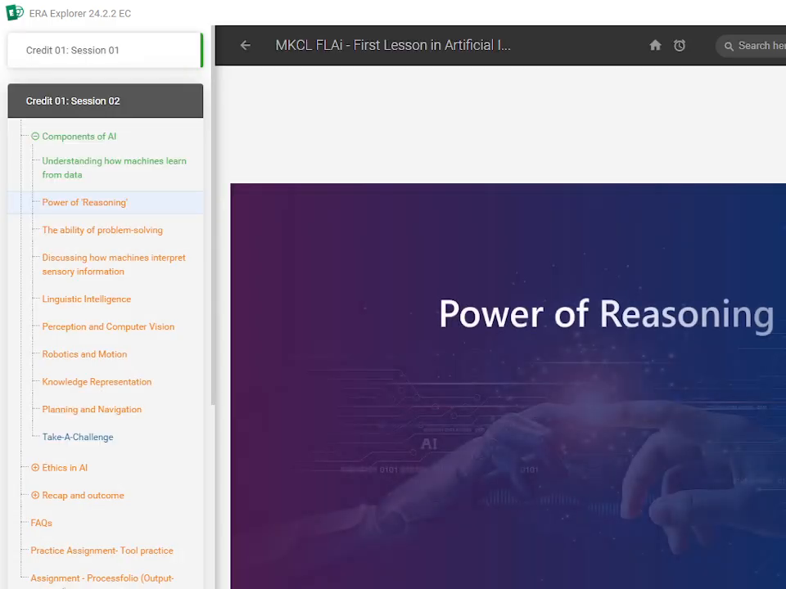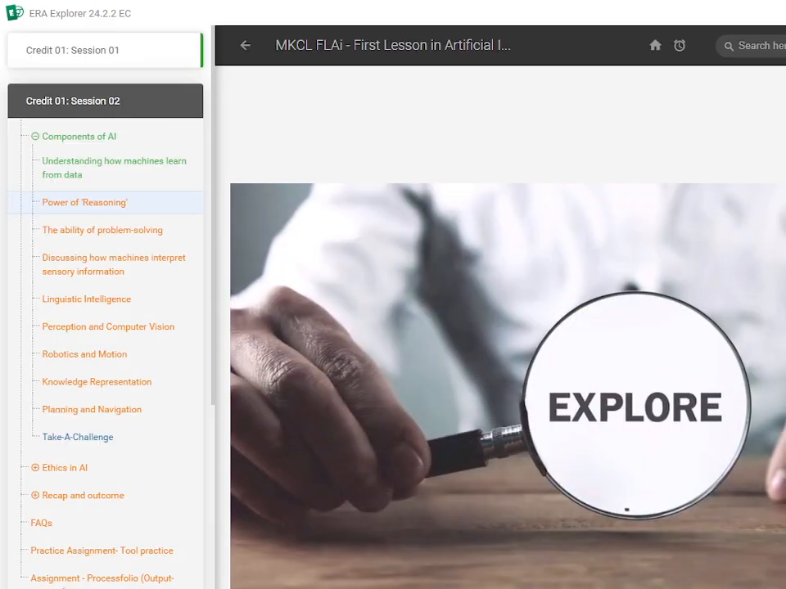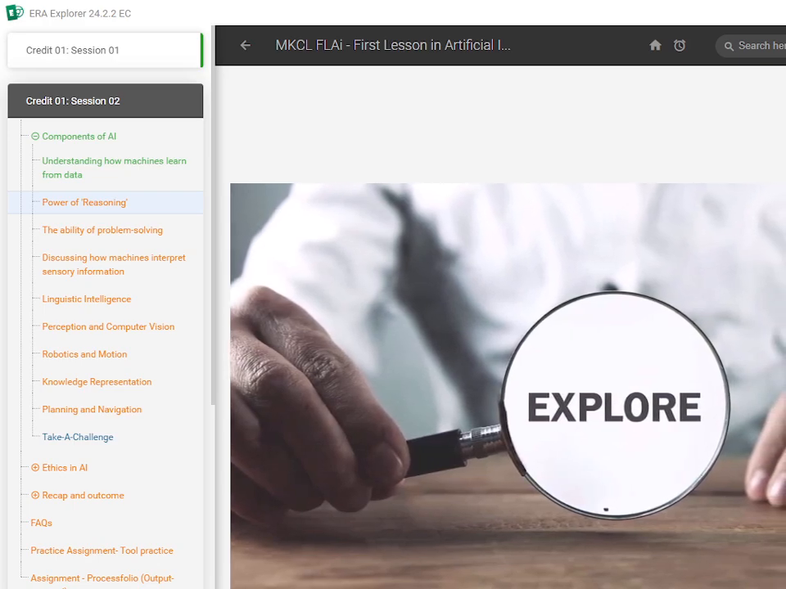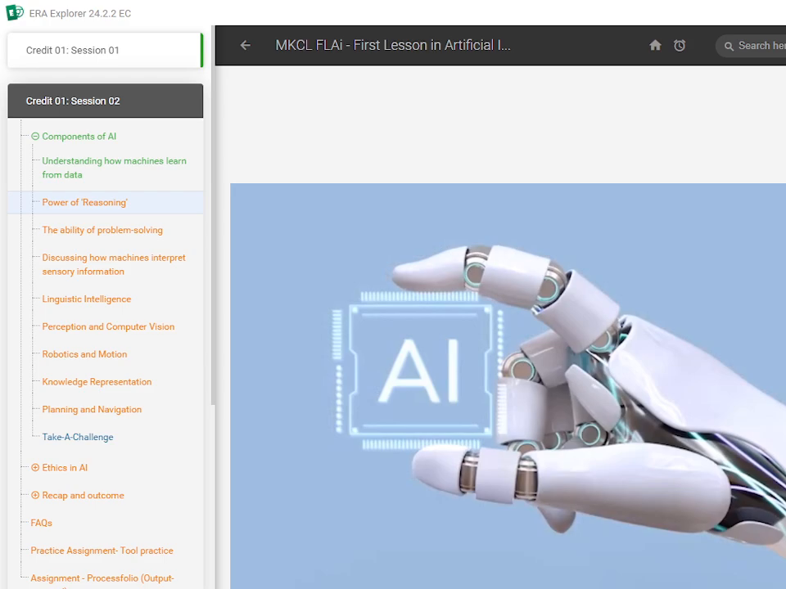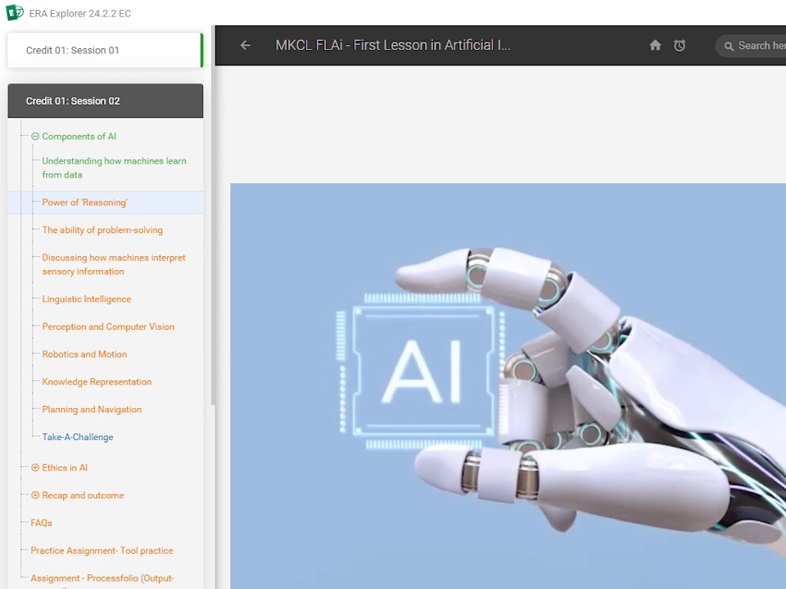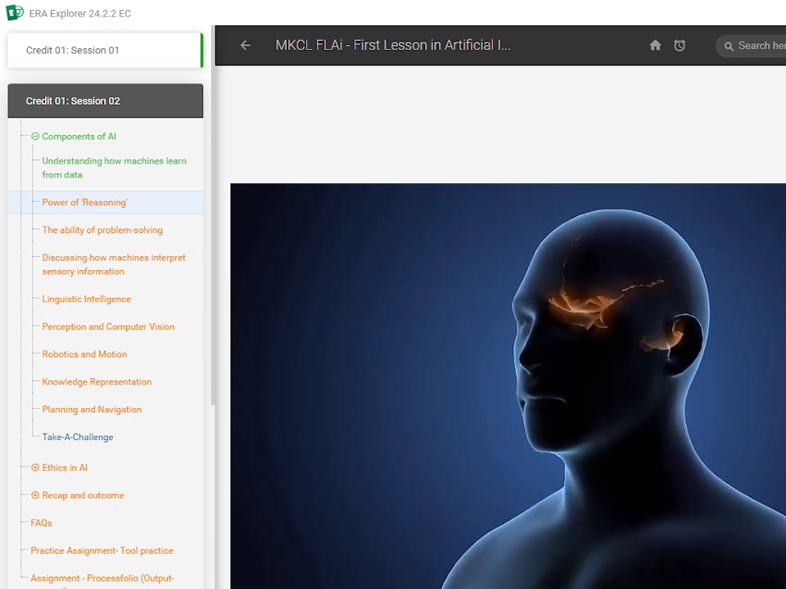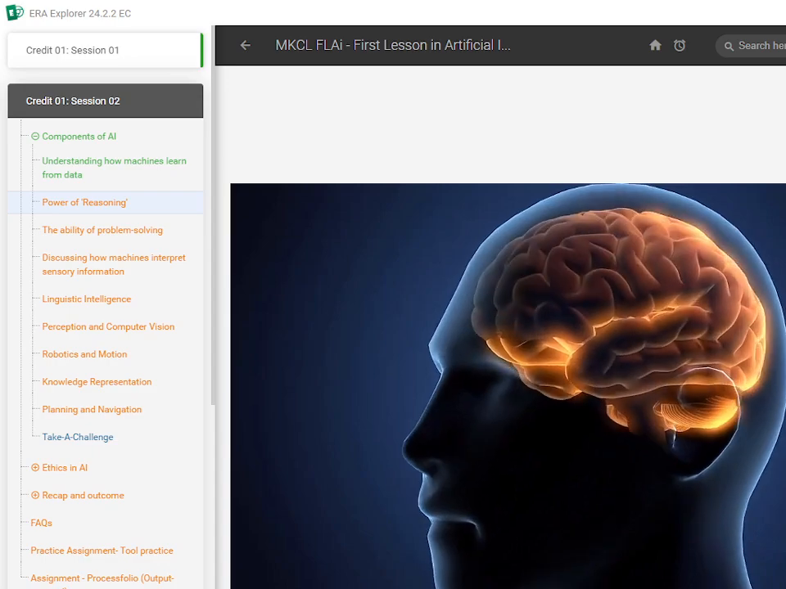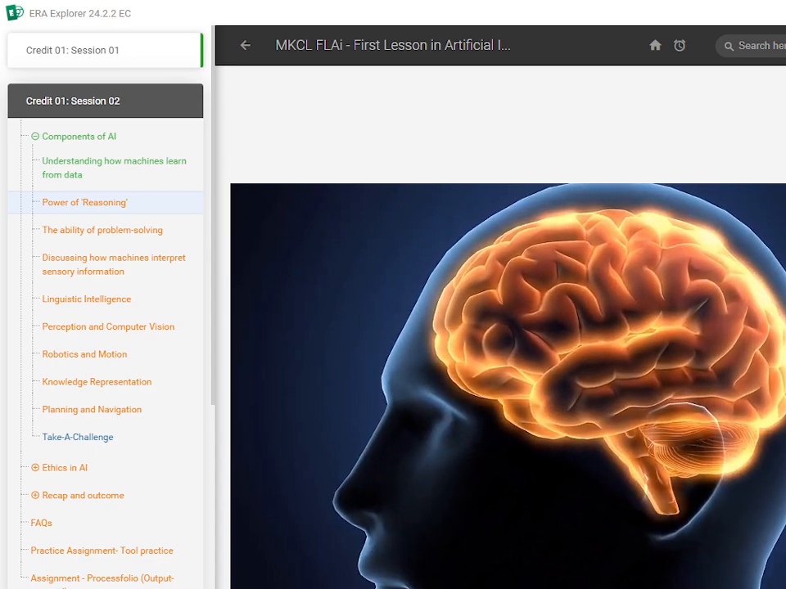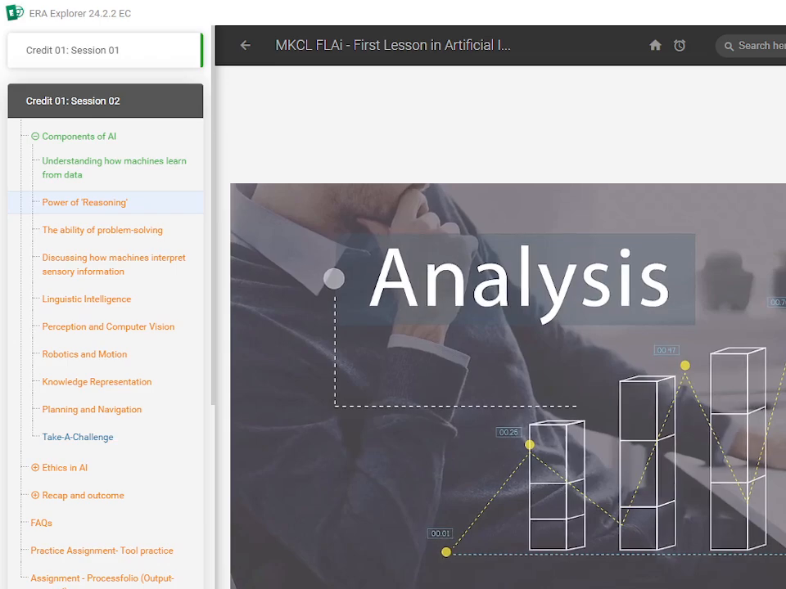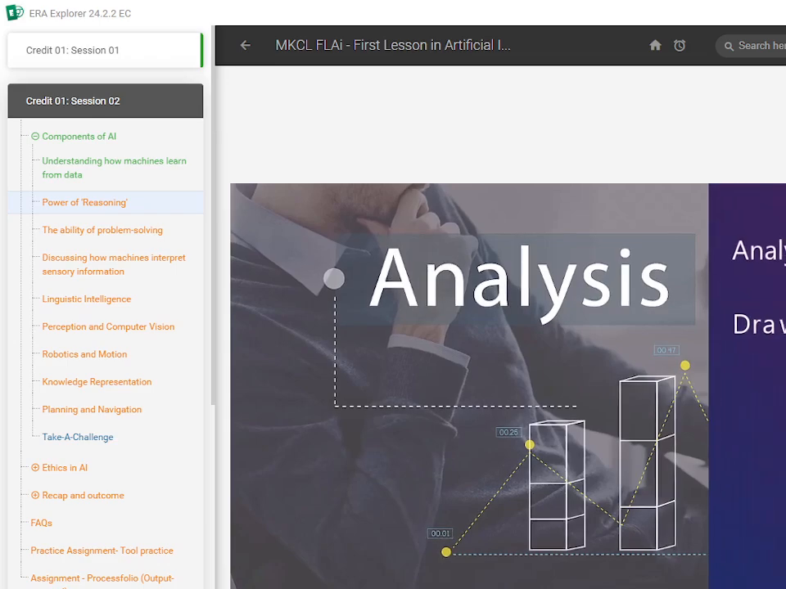Power of reasoning. Let's explore the concept of reasoning in the context of artificial intelligence. When we talk about reasoning in humans, we are referring to the process of making sense of things around us. It's our ability to analyze information, draw conclusions, make predictions, solve problems, and make decisions.